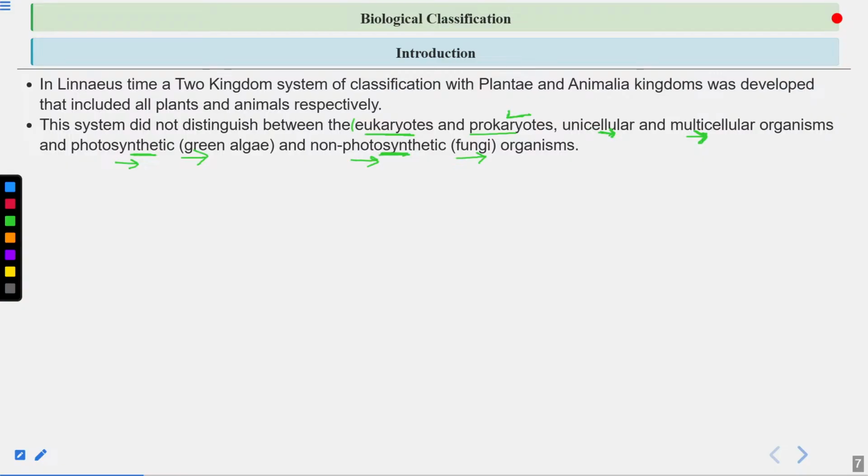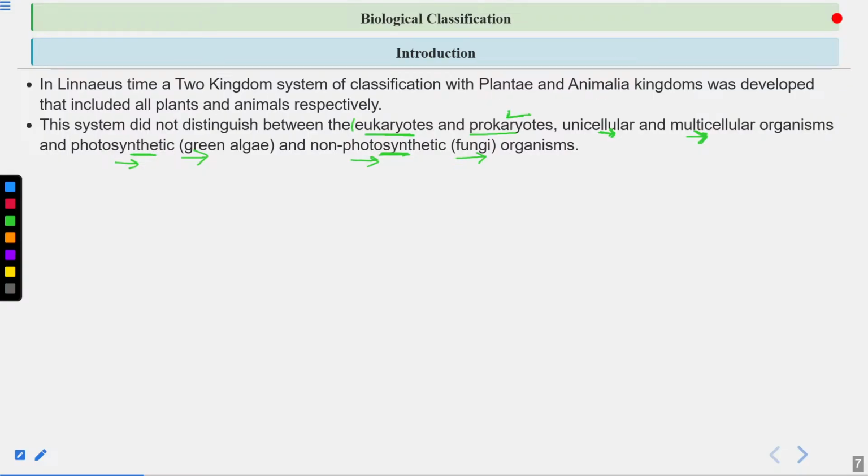They were placed in this group based on the presence of the cell wall. So this was the criteria of placing these organisms into one group. Presence of cell wall. Bacteria also have a cell wall. Fungi also have a cell wall. Plants, they also have a cell wall. But you know that the composition of the cell wall is different. So earlier these all were placed in a single group based on the presence of the cell wall.